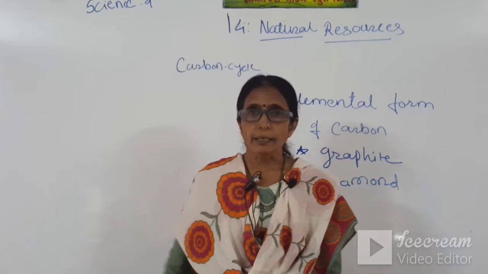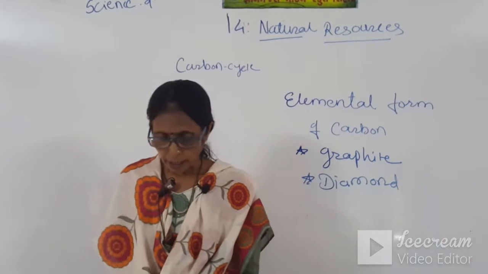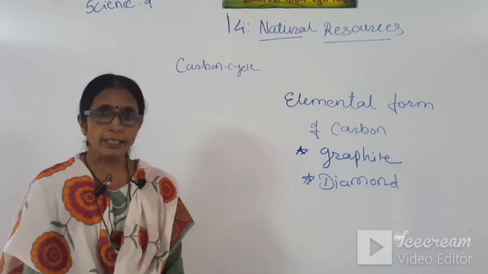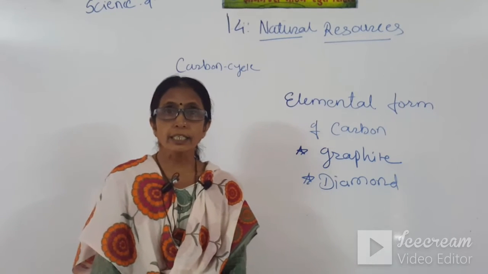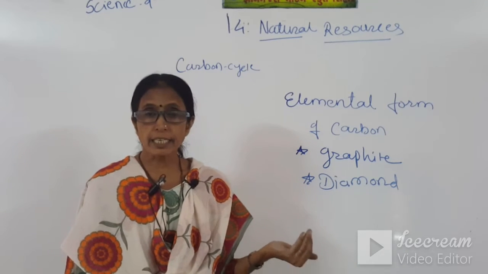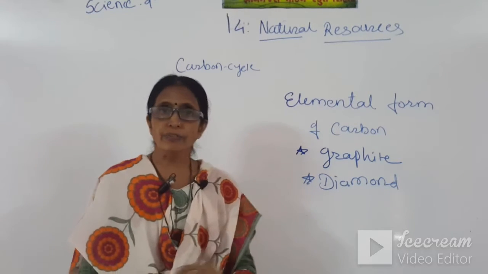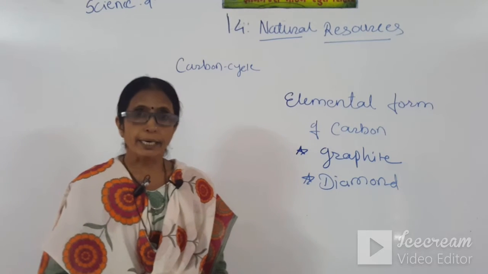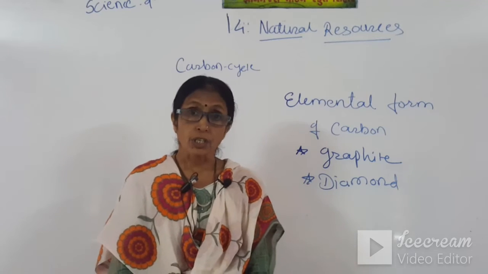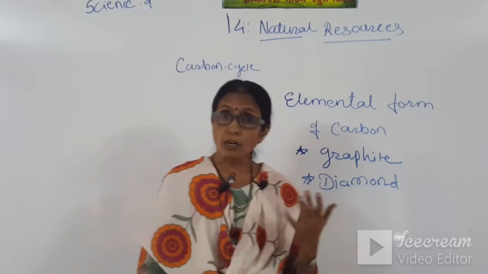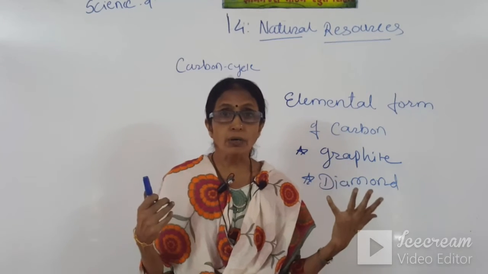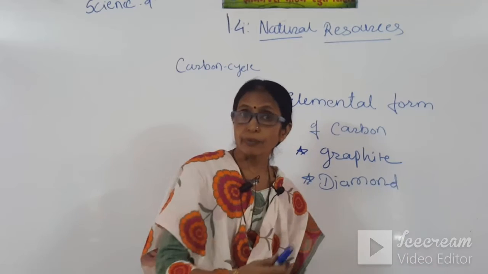Students, carbon is an element and it is a non-metal. It is not present in the pure form, but it is in the form of graphite and diamond. These are the elemental forms of carbon and they are present in nature. Also carbon is a component of living things. Just our endoskeleton, means our bones, is made up of carbon.